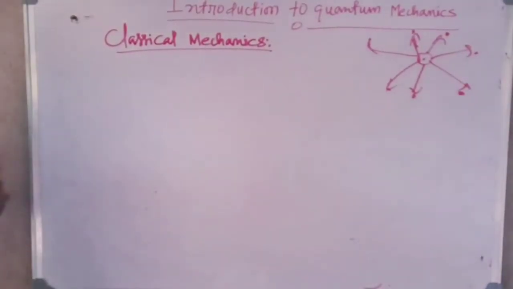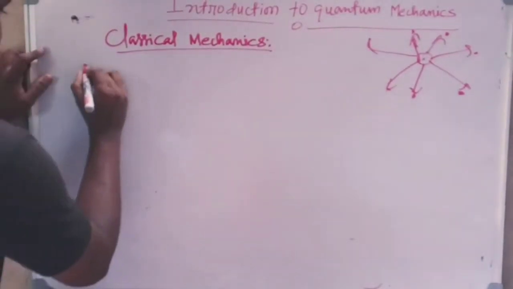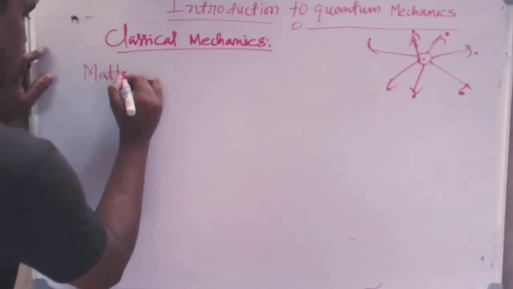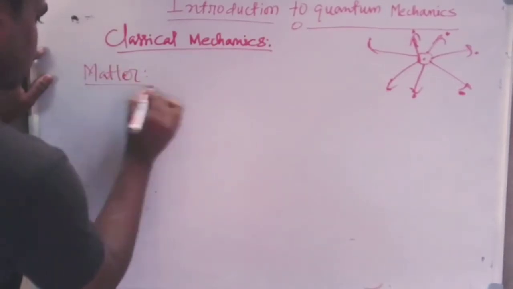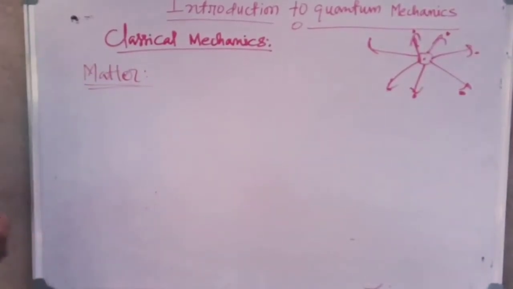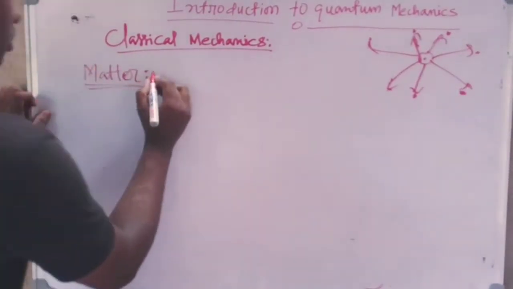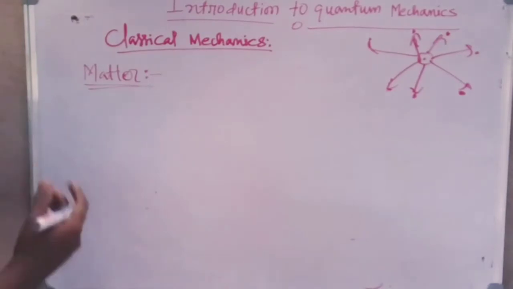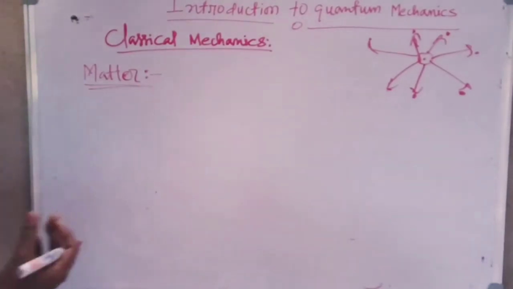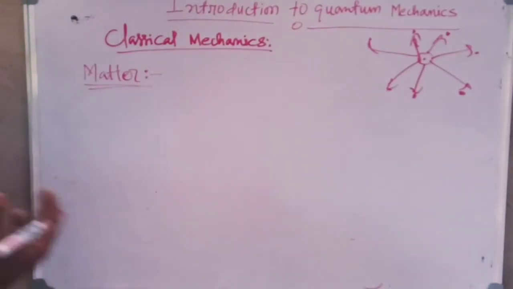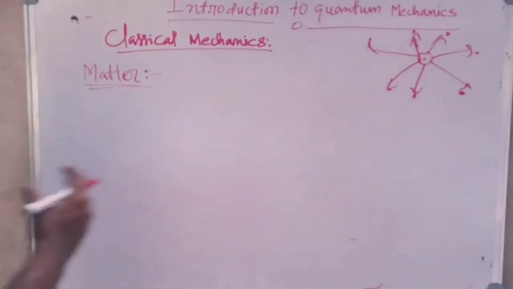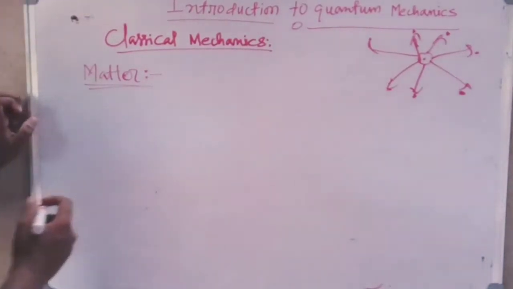At first we shall talk about the matter system. And you all know, to analyze or realize the dynamics of any matter system, that means to access all the dynamical observables or dynamical variables of a matter system, we generally apply Newton's laws of motion.